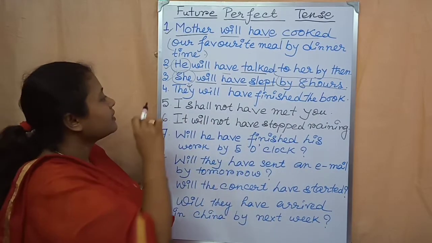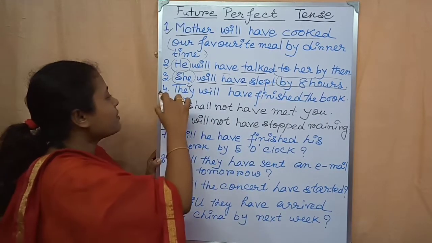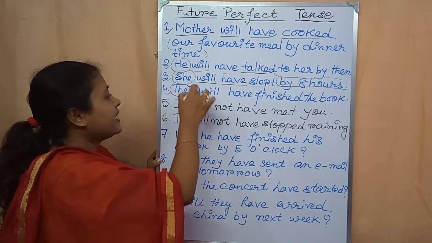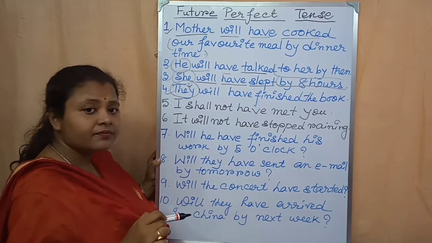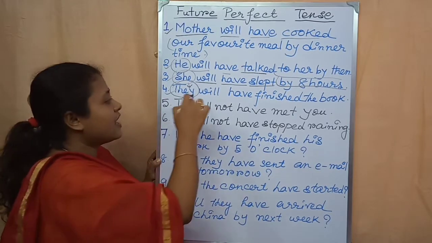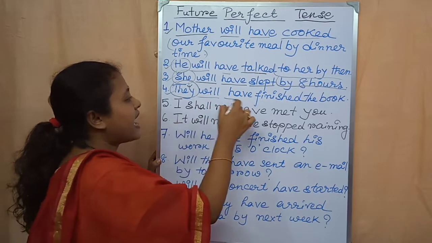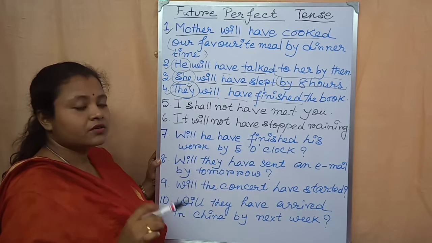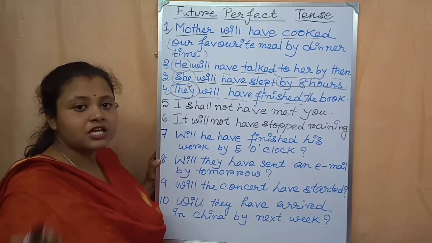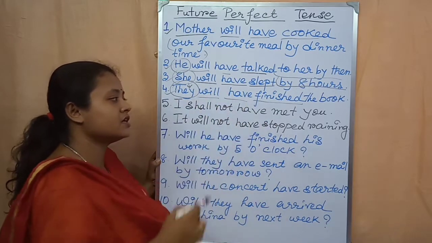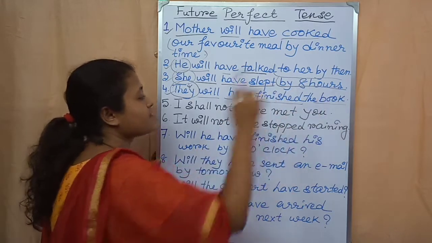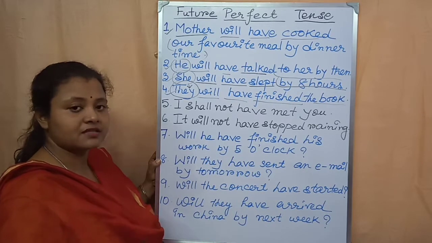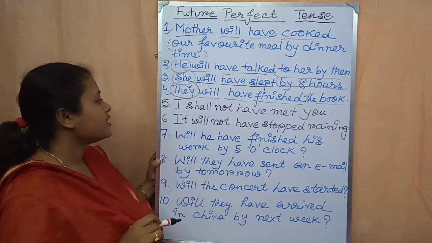Okay students? Number 4. Now come to number 4. They will have finished the book. They, it is the third person, plural number. After that will, then have, then finished. Okay, the past participle form of the main verb over here is written, finished. Then the rest of the sentence. It is an example of assertive sentence in future perfect tense.